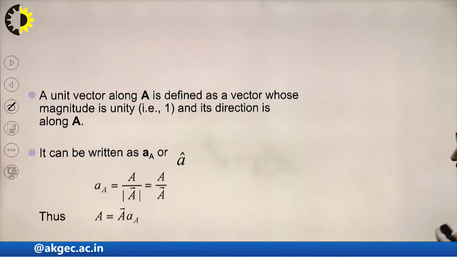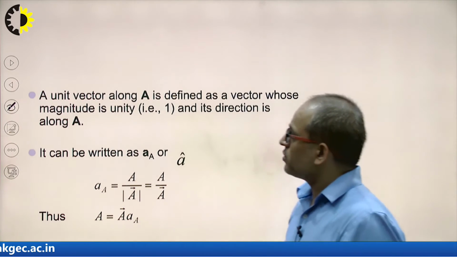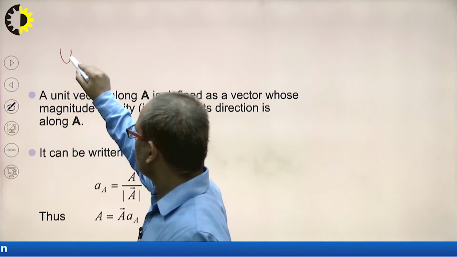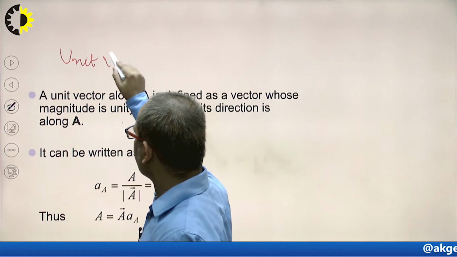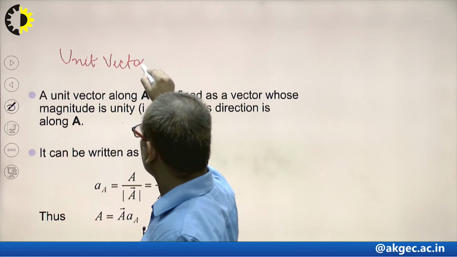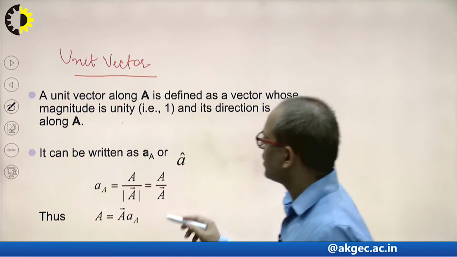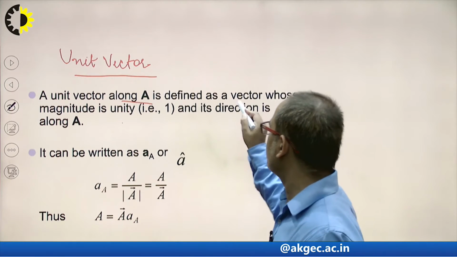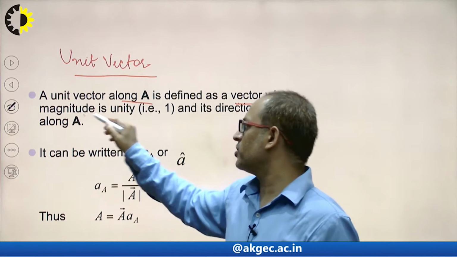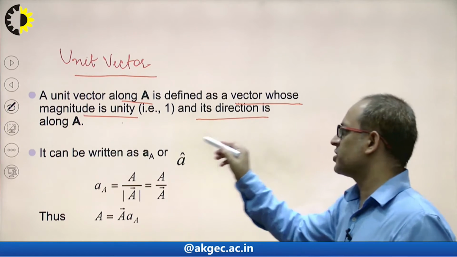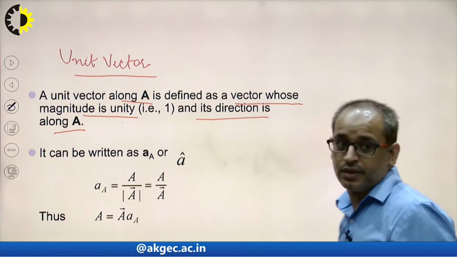So the unit vector along A is defined as a vector whose magnitude is unity and whose direction is along the A vector.